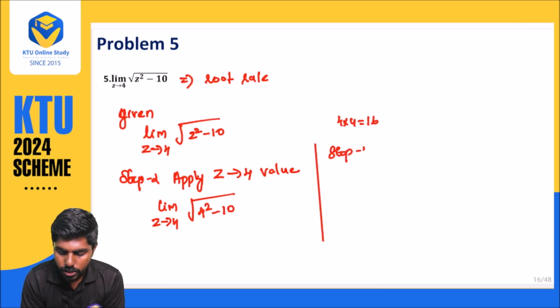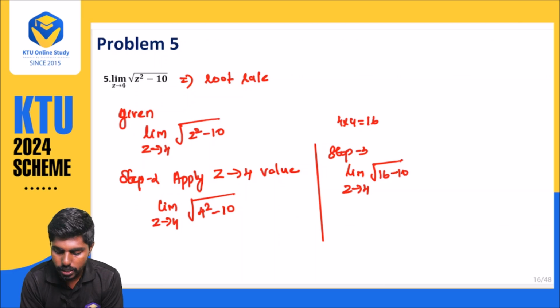Step number 3: limit z approaches 4, 16 minus 10. So you will be getting root 6. So your answer is root 6.